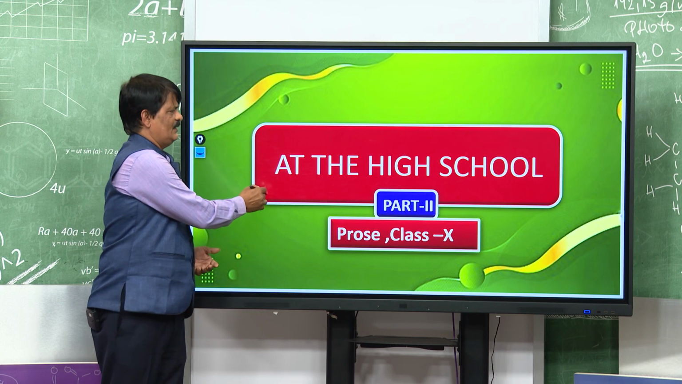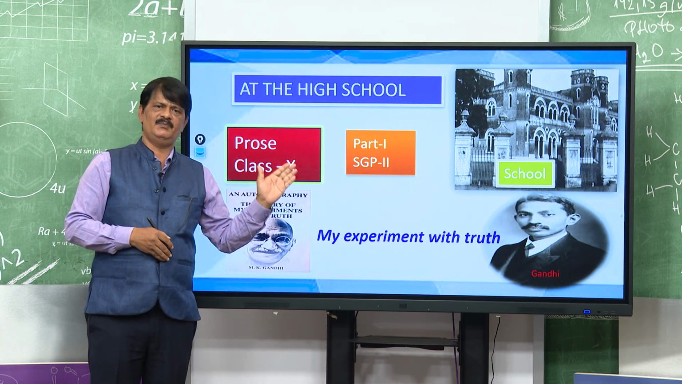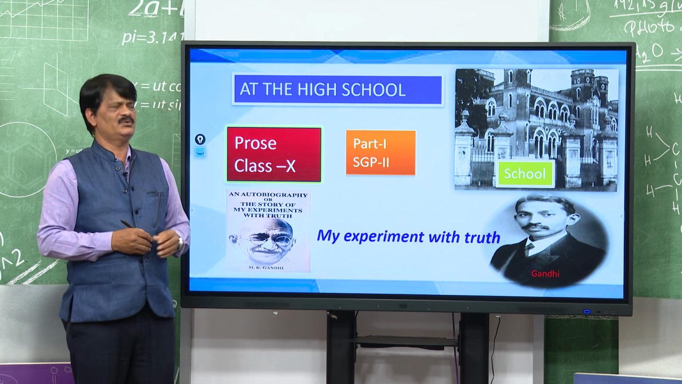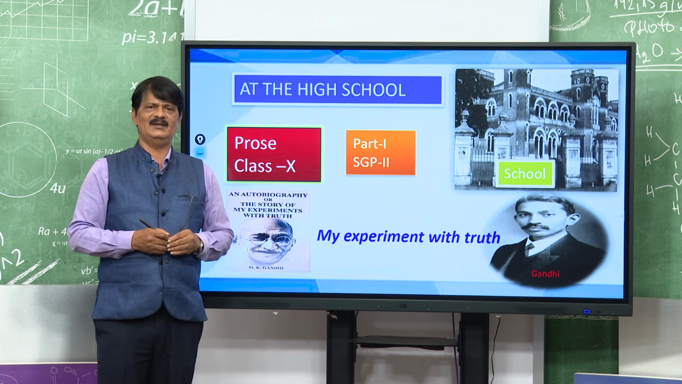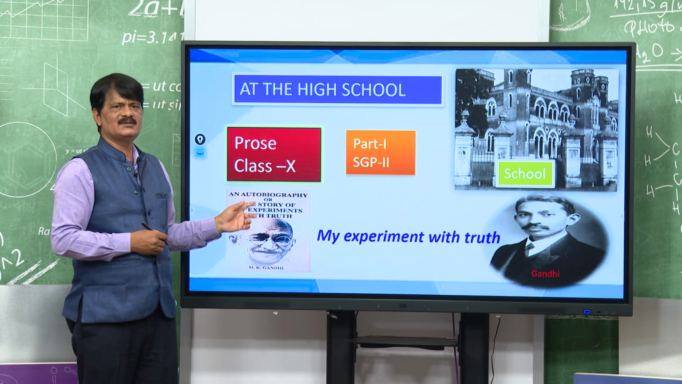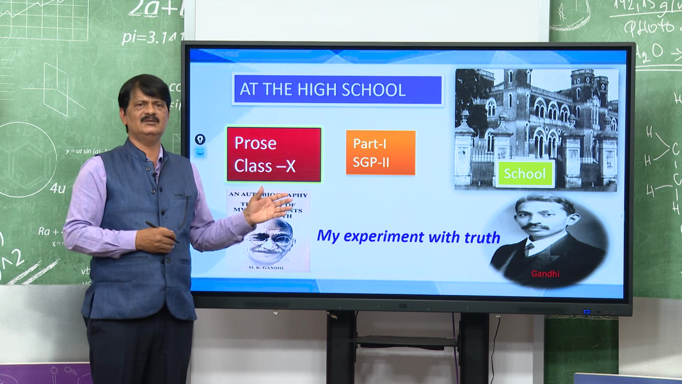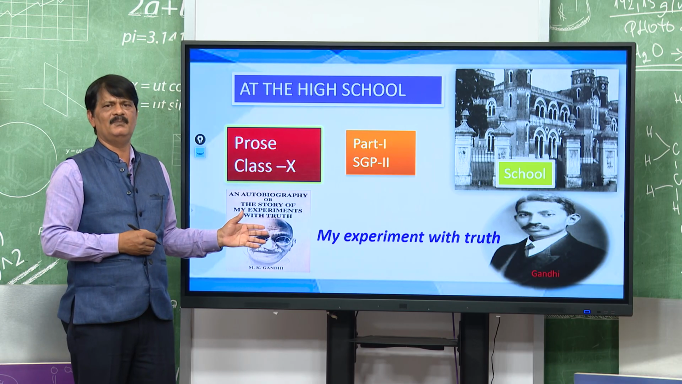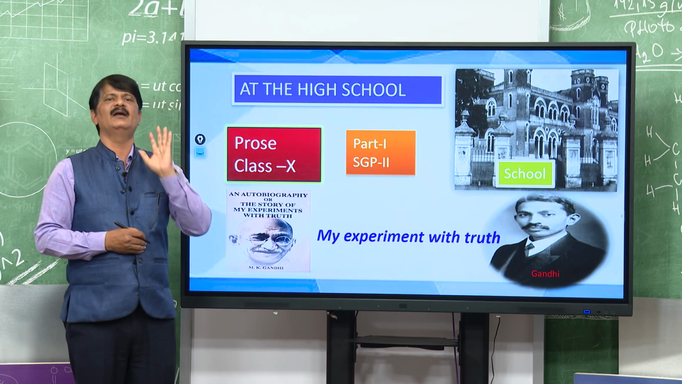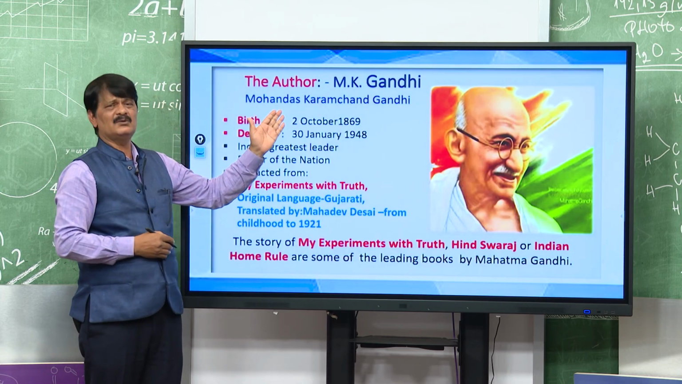You see, that is your chapter 4, SGP 2. We have discussed SGP 1 in the last class. Now we will discuss SGP 2. The Gandhi school is Rajkot, and the book is My Experiment with Truth. He has written the book, which is very important, a precious one for each and every citizen of India.